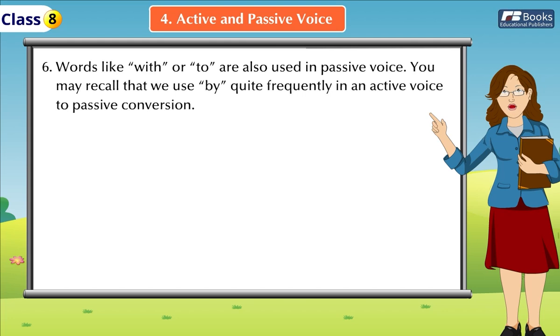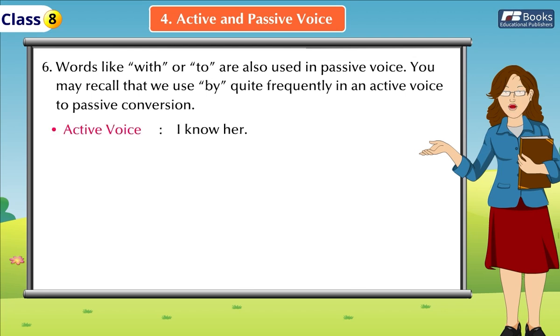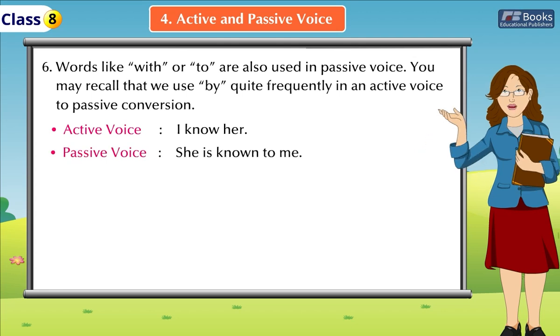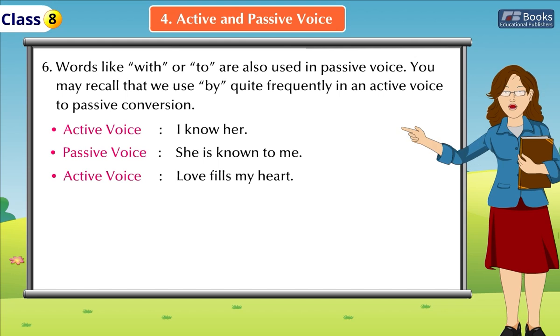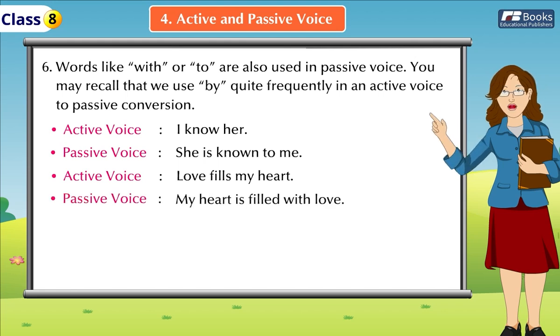Words like with or to are also used in passive voice. You may recall that we use by quite frequently in an active voice to passive conversion. Active voice. I know her. Passive voice. She is known to me. Active voice. Love fills my heart. Passive voice. My heart is filled with love.